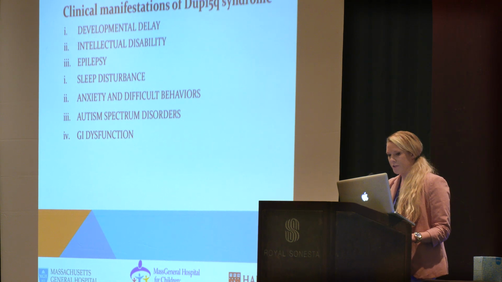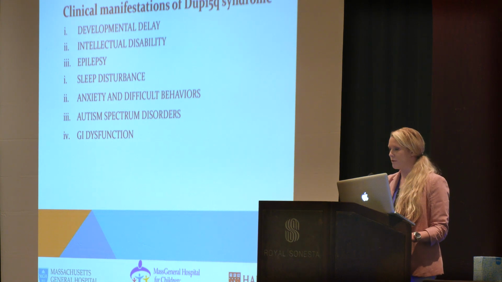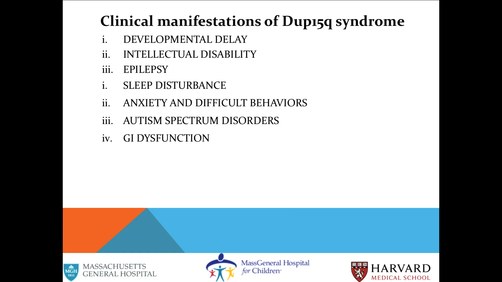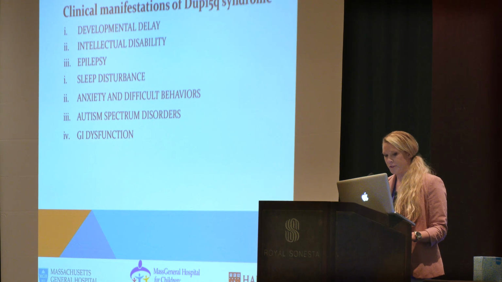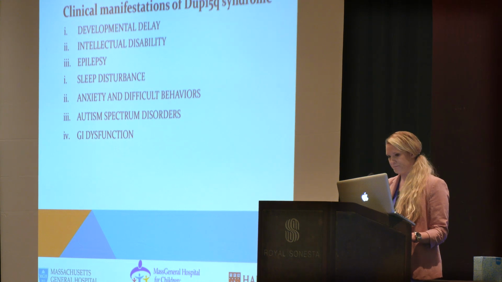Of the 9 patients with interstitial triplications, the following results were found. Psychological clinical manifestations were found to have the highest prevalence: 4 reported anxiety, 7 confirmed autism diagnoses, 1 confirmed ADHD diagnosis, and 1 OCD diagnosis. For GI, 3 reported constipation, 2 reported reflux and GERD, 1 reported irritable bowel syndrome, and 1 reported colitis. 2 reported sleep disturbances and sleep apnea.